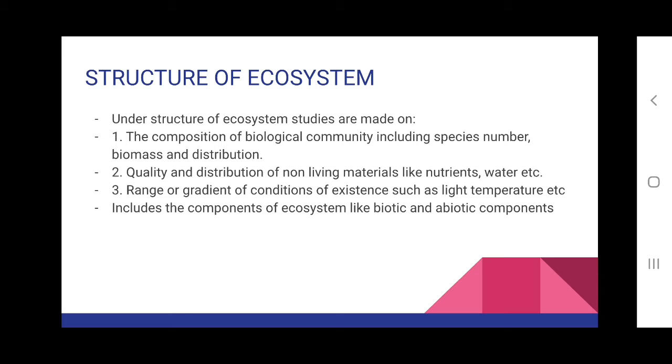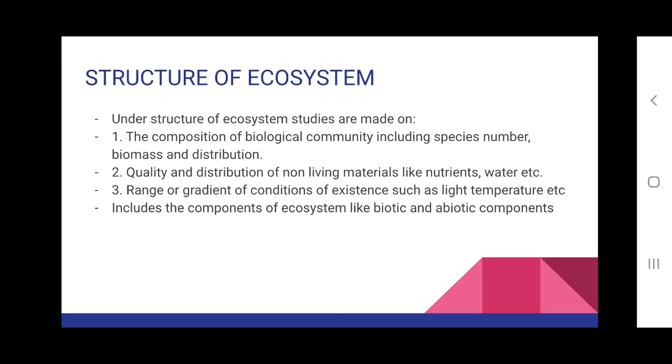And lastly, what is studied under structure of ecosystem is the range or gradient of conditions of existence, such as light, temperature, etc. Suppose we are taking a xerophytic condition, high temperature will be present in such a condition.